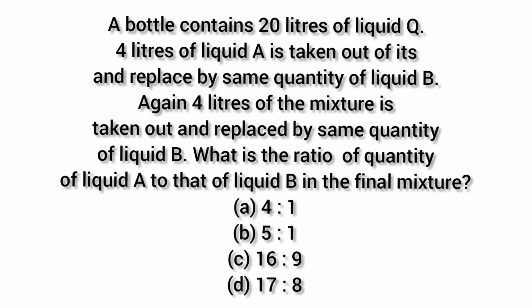So here we have a bottle of 20 liters, and in that we have liquid Q, and out of that we are taking 4 liters of liquid A and filling the same 4 liters with liquid B, and again this process is repeated. Now we have to find the ratio of liquid A and liquid B in the final mixture. So this question can be solved in a different manner.